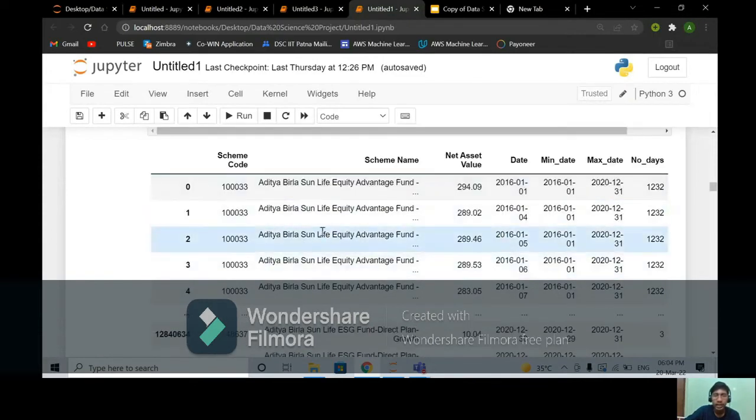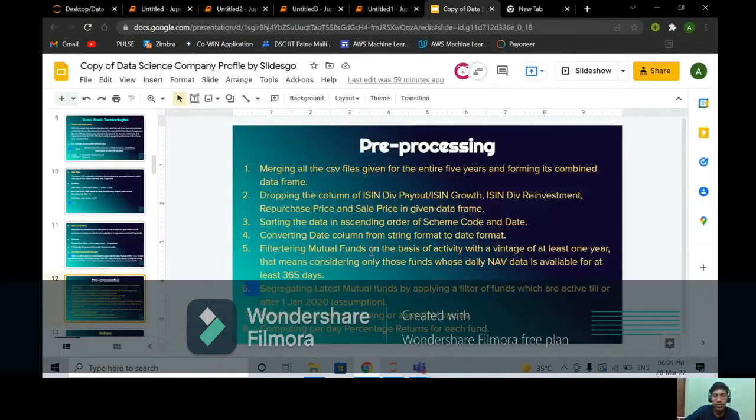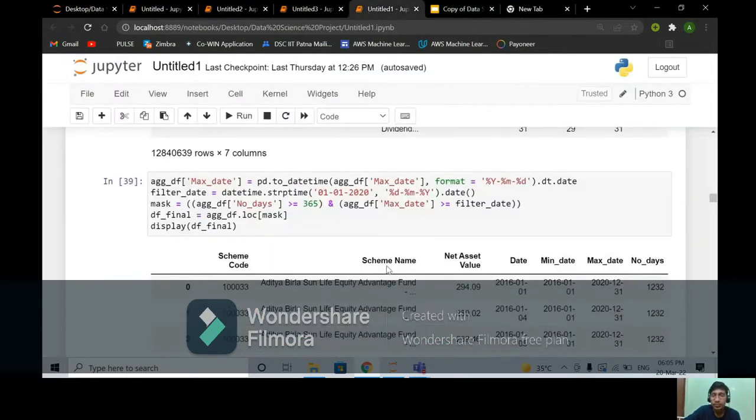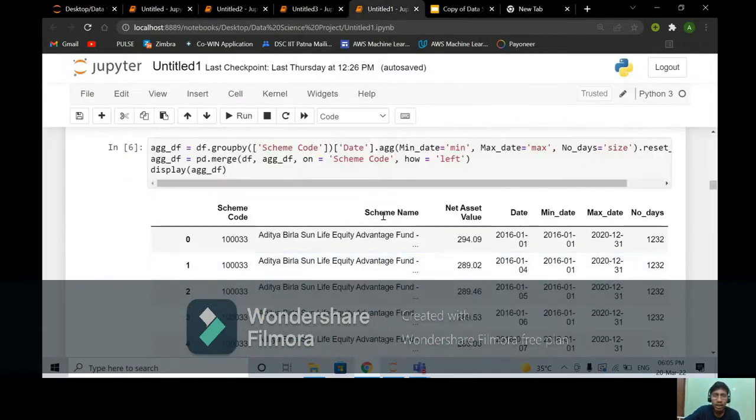So basically, our data frame looked like this. After that, we filtered the mutual funds on the basis of activity with a vintage of at least 1 year. That means considering only those funds whose daily NAV data is available for at least 365 days. That means our data frame should have only those schemes or mutual funds whose number of days in the tenure of 5 years should be at least more than 365 days.